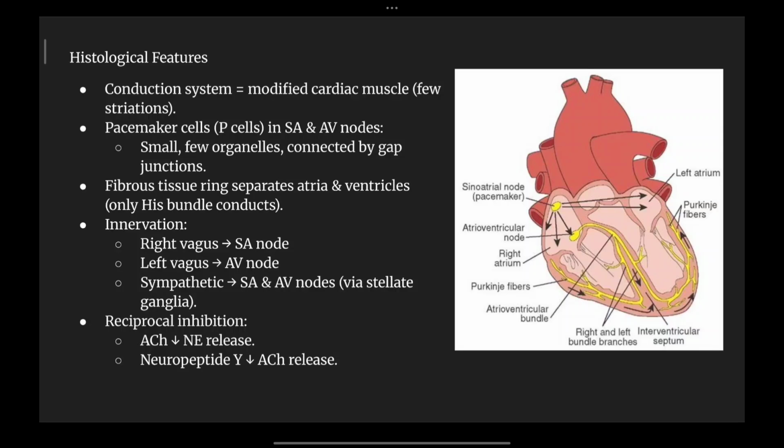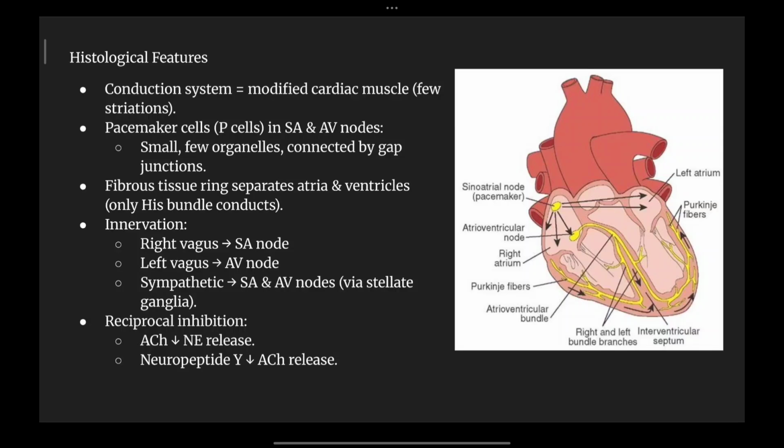The fibrous tissue ring is separating the atria and ventricles. Here is where the bundle of His is conducting. So this fibrous tissue that is present is separating the atria and ventricles. So at this region there is no such transmission. It is direct transmission from the sinoatrial node to the atrioventricular node.